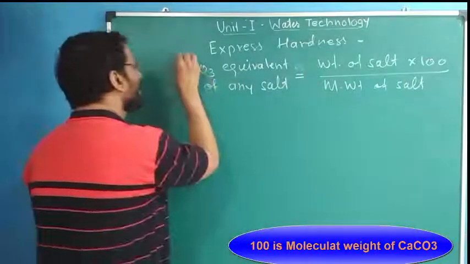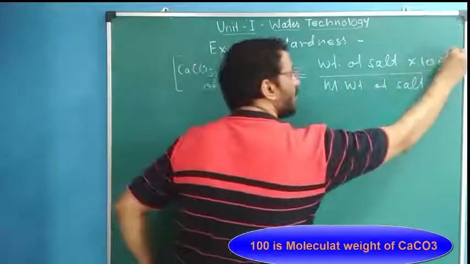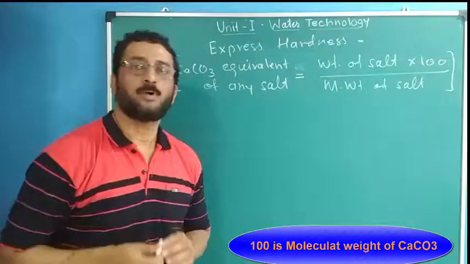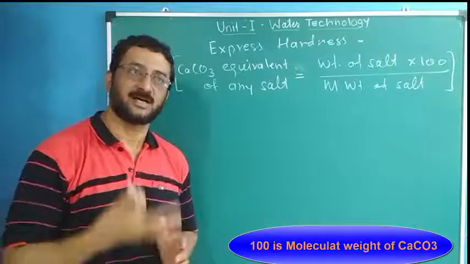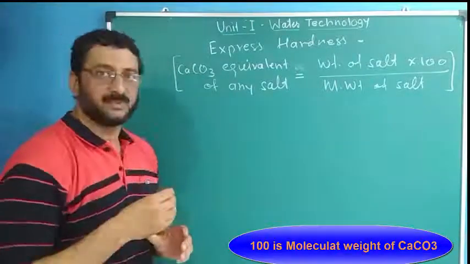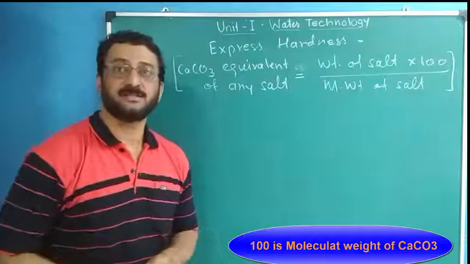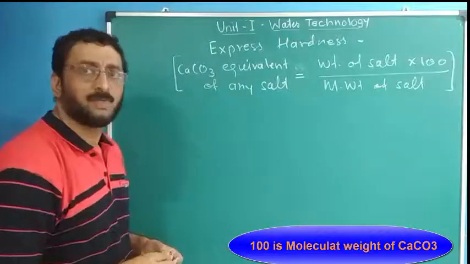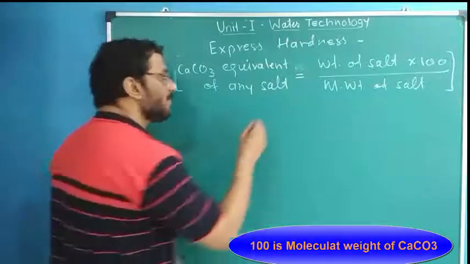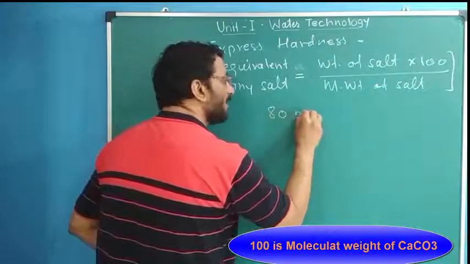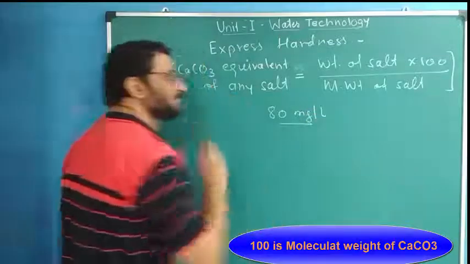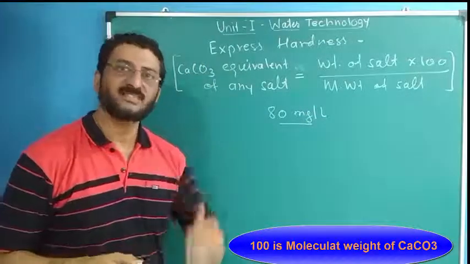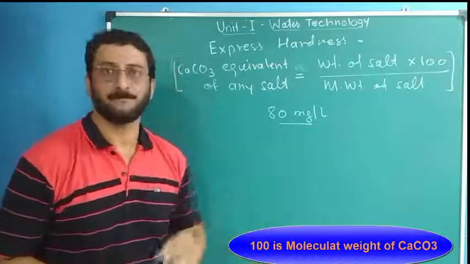This is that multiplication factor, that standard equation with the help of which we can easily express hardness. So every time we express hardness in the form of CaCO3 equivalent. For example, if my water has a hardness of 80 milligrams per liter, the proper wording is 80 milligrams of CaCO3 equivalent per liter.